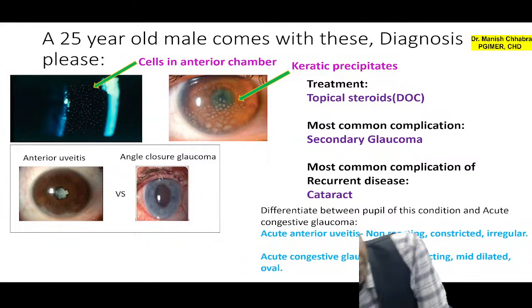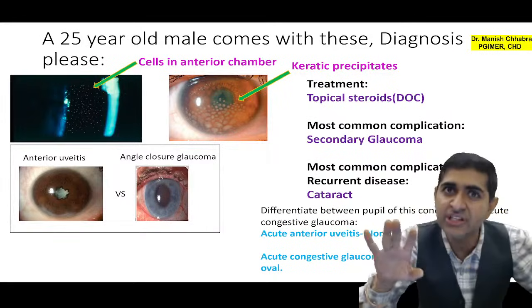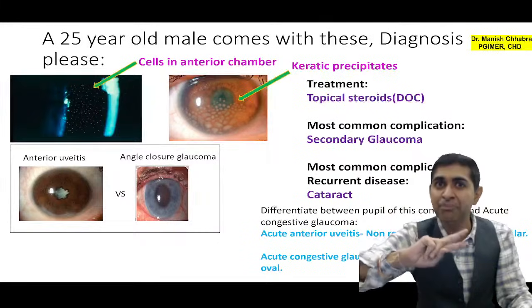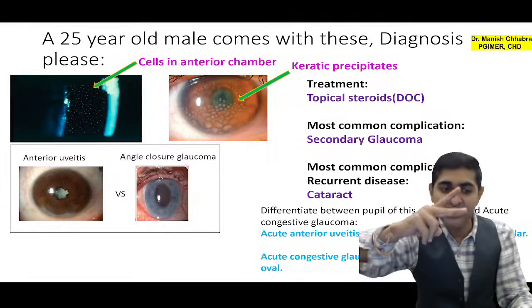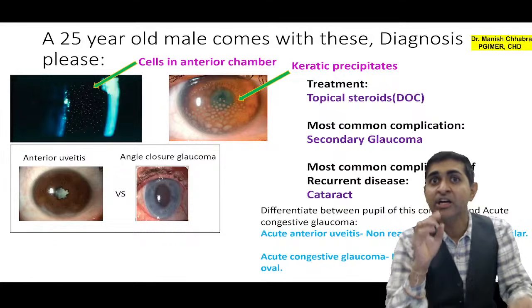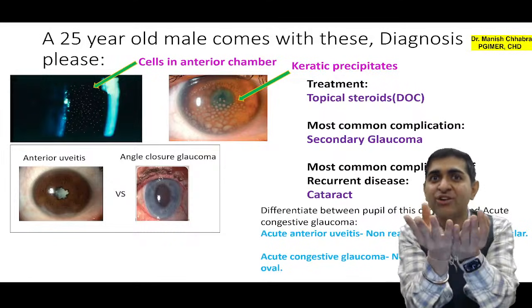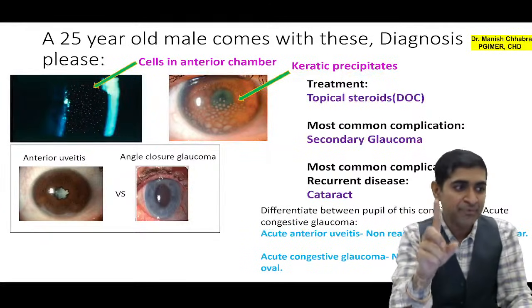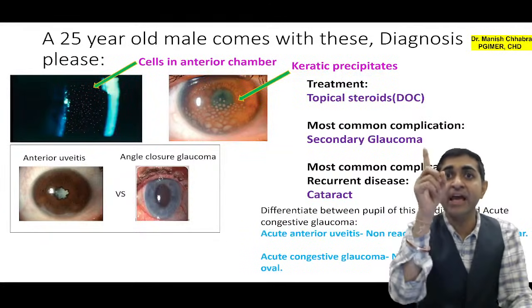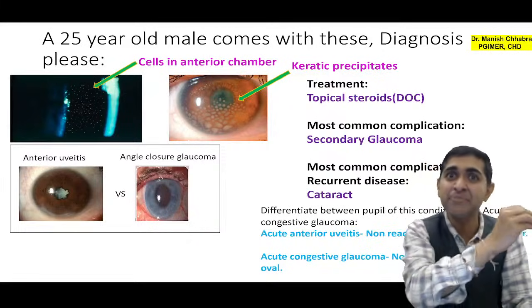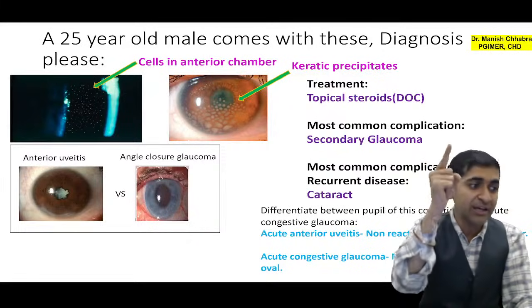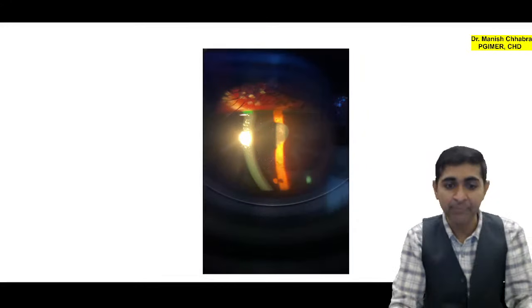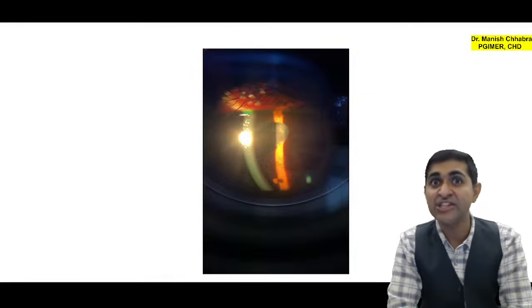Okay, so based on this, whatever history is there, if anything about the pupil is mentioned and you are getting confused between anterior uveitis and angle closure glaucoma, just on the basis of the configuration of the pupil you can lead to the diagnosis. You can try doing it while solving MCQs, and 100% of the times you will get this question correct. Okay, all right. चलिए आगे चलते हैं. अब देखो, मैंने आपको बताया the cells in the anterior chamber.